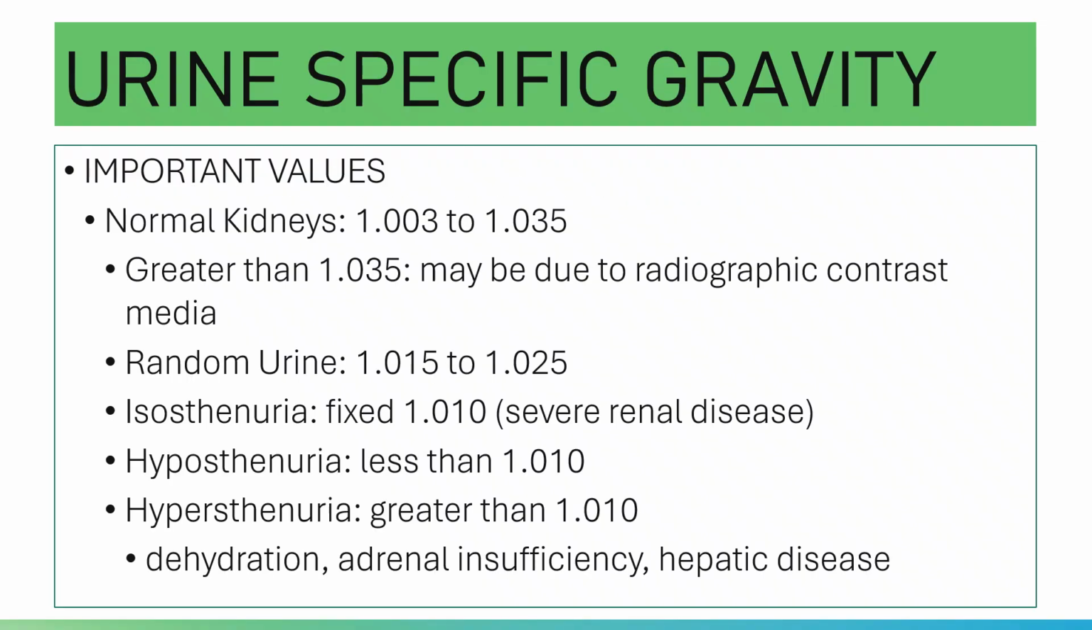Before we move on, let's take a look first at some important values about your specific gravity. The normal kidneys produce a urine that ranges from 1.003 to 1.035. Please note, in the new edition of Strasinger, it says that it is 1.002 to 1.035.